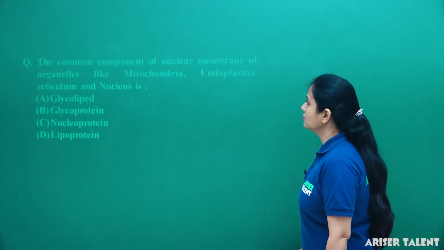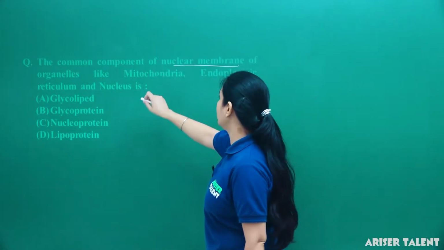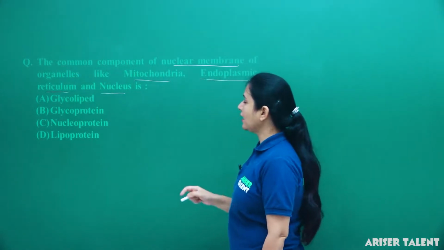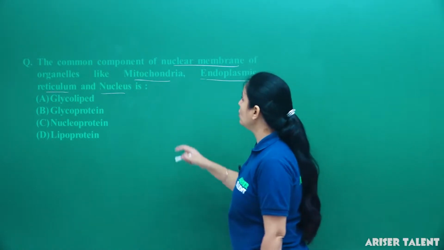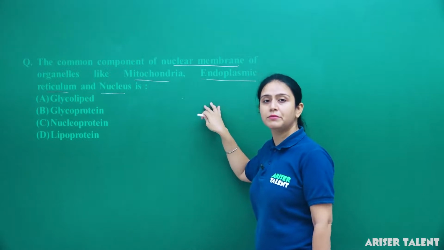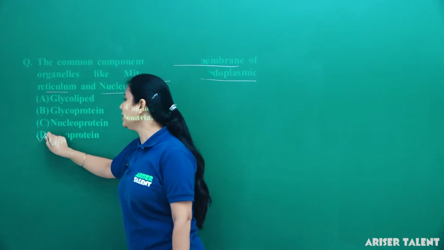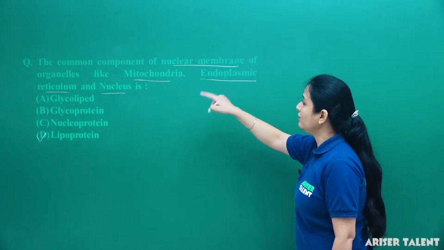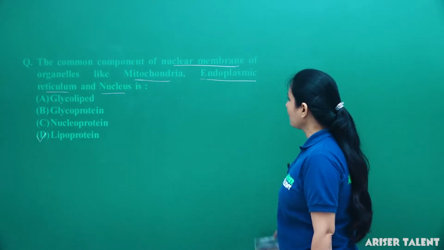Next: the common component of the membrane of organelles like mitochondria, endoplasmic reticulum and nucleus is glycolipid, glycoprotein, nucleoprotein or lipoprotein. As we all know, the membranes of these cell organelles are made up of lipoprotein by the process of membrane biogenesis. So option D is the correct answer, that the membrane of these organelles is made up of lipoprotein.